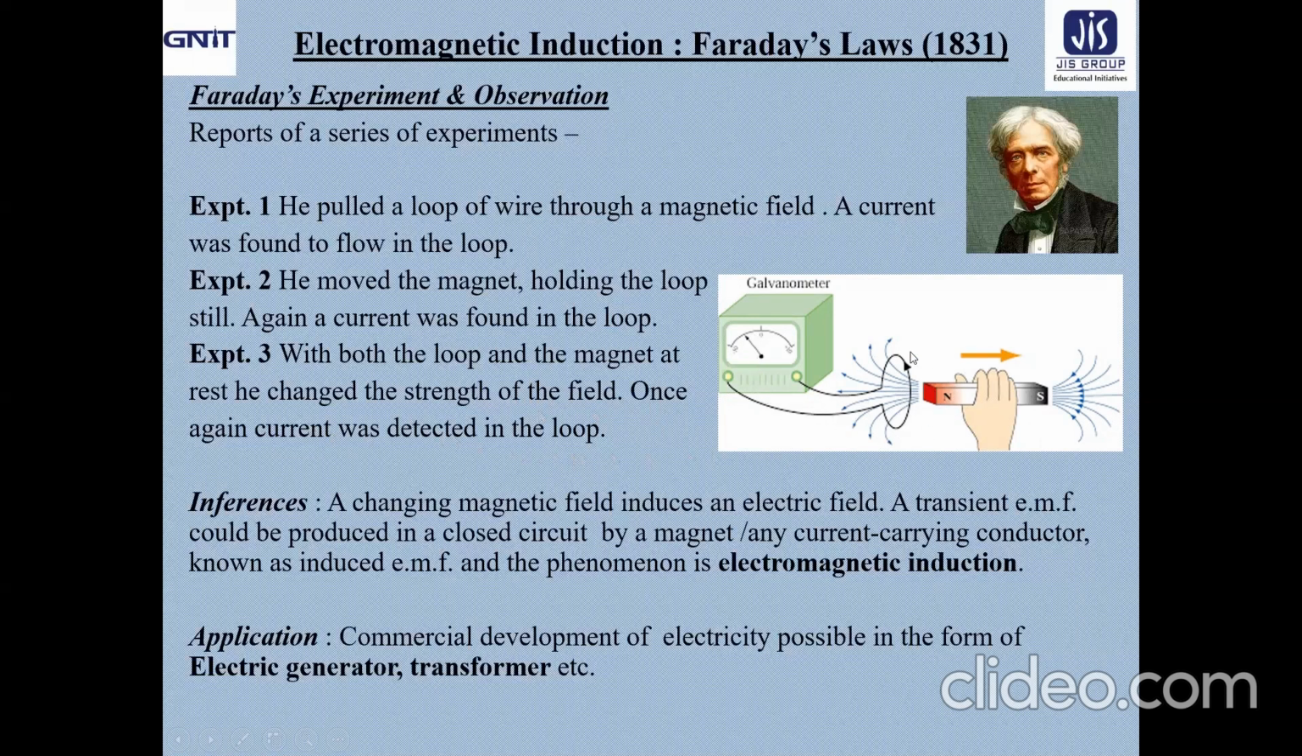That means in all three experiments, one thing was common: the change of magnetic flux linked with the loop. So, what were his inferences? A changing magnetic field induces an electric field. Because of this change of flux linked with the loop, he found the electric field, that means the current, which is detected by the galvanometer through the movement of its pointer.